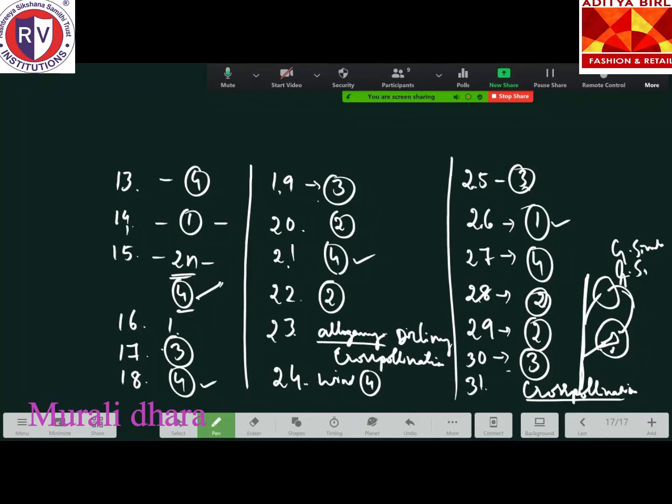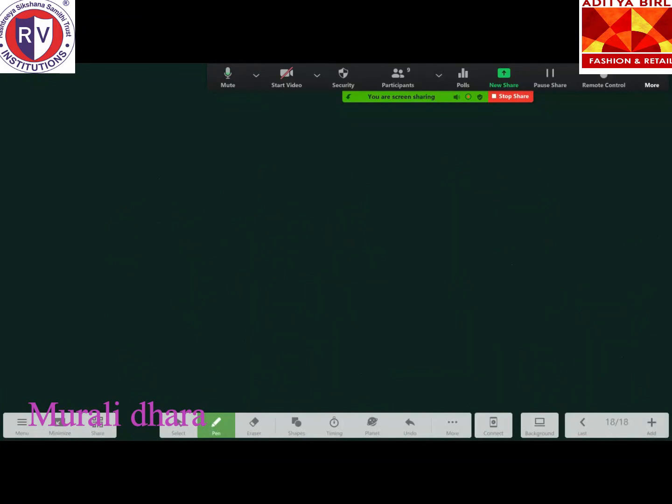Epihydrophily is found in? Epihydrophily. Vallisneria. Very nice, good. Epi refers to above. Hydrophily means the pollination is by water. Next one.